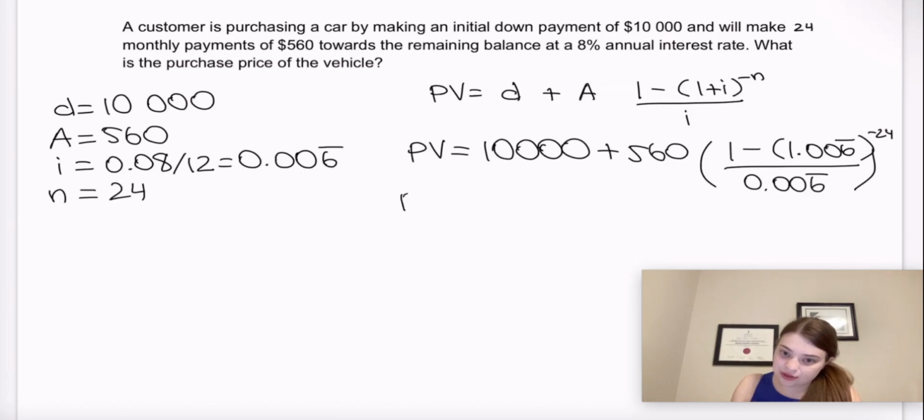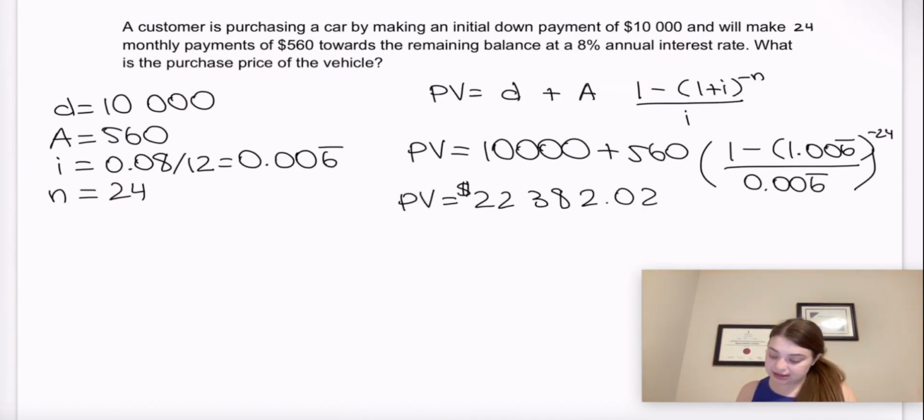Okay, so the present value I got from doing that was $22,382.02. So therefore, the purchase price here was $22,382.02. So that fully answers this question of what the purchase price of the vehicle was.